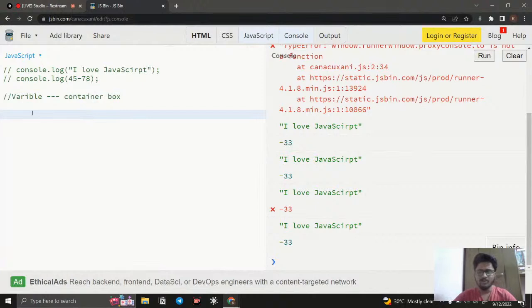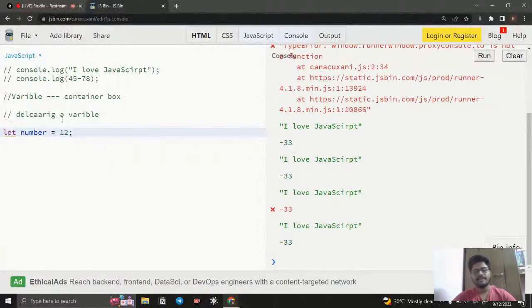For example, I'm just going to write a syntax and explain it afterwards. Declaring a variable. Don't worry about the spellings. I say let, and I will explain everything, let number equal to 12. This is one way of declaring a variable. It says I declare a variable, this is the value of that variable, and this value is stored inside number. So whenever we call this number, we are able to get this value.